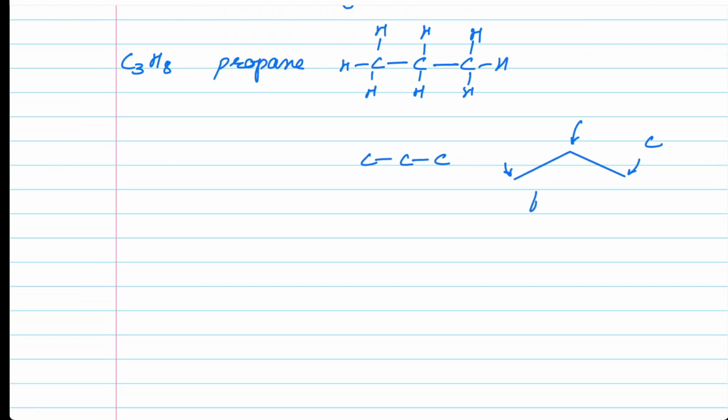This is what we term as the bond line structure. Now, bond line structure is the least informative of all. It is actually confusing because if you don't make the actual structure, you don't even know how many carbons could be there and how many hydrogens could be there.